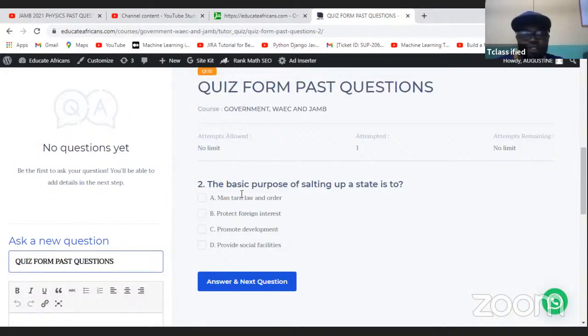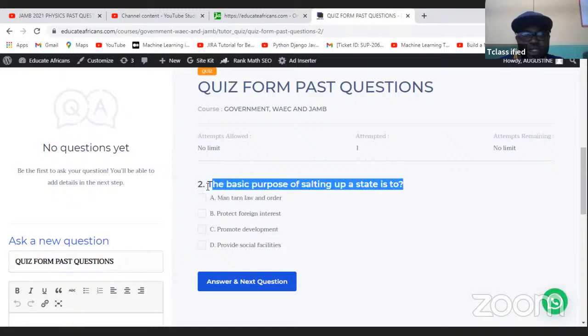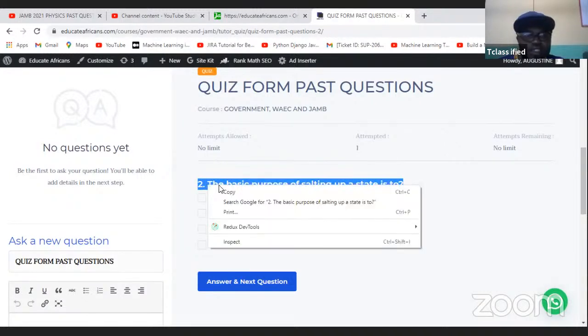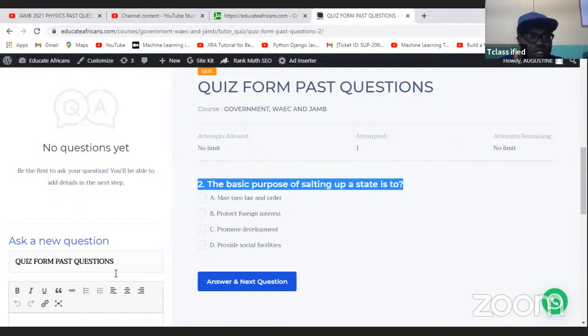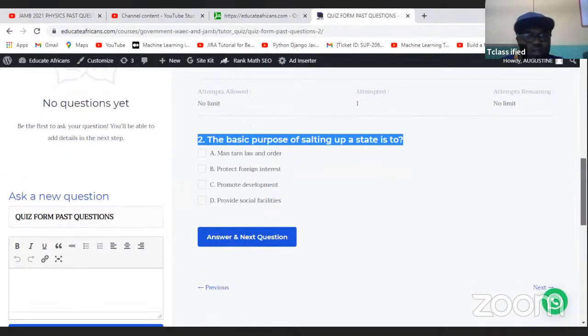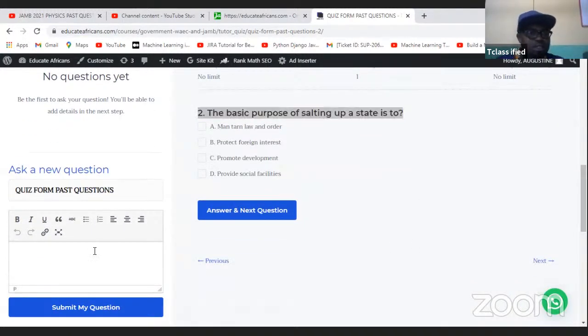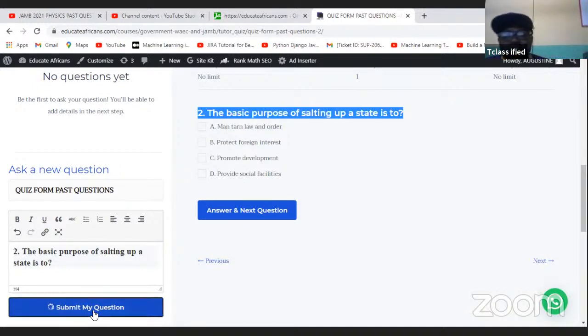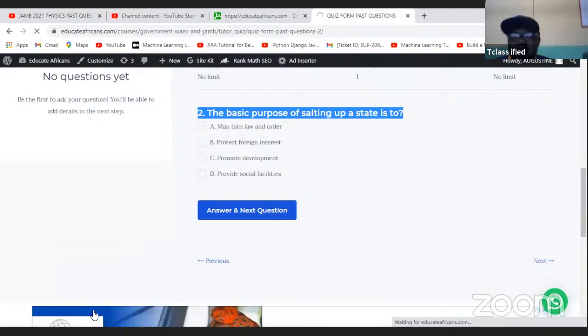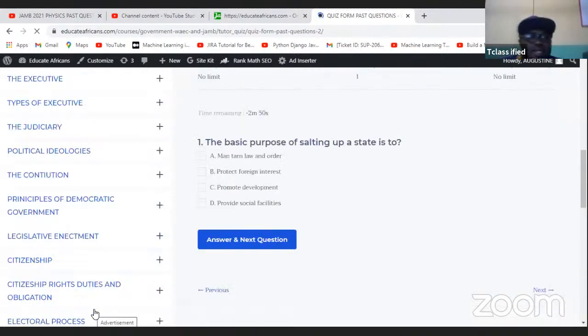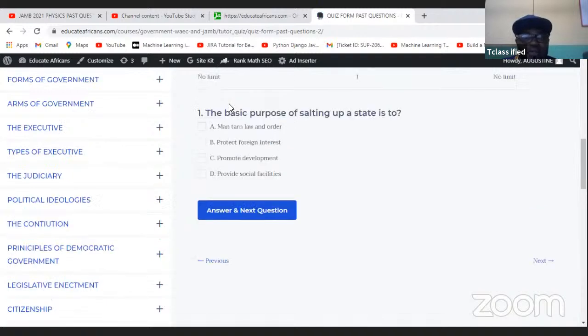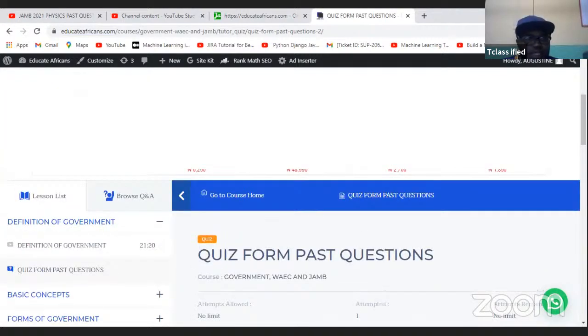First, quiz from past question, and this is the very quiz that has the issue. You copy this, come down here and paste it, then you submit. Once you submit, I'll get an alert from my end and see that question. There are things here, and this is a man-made law. So there could be problems in this. Make sure you report them to me so that I'll take care of it.